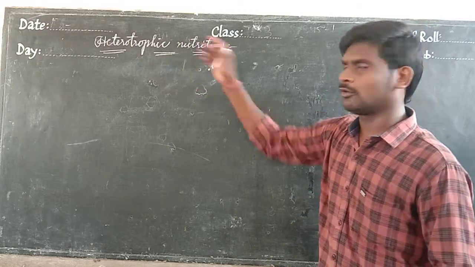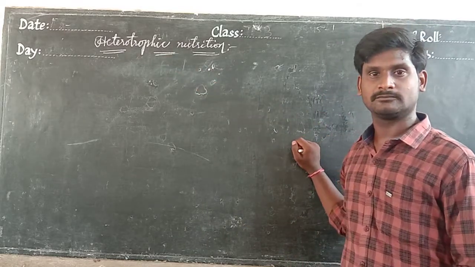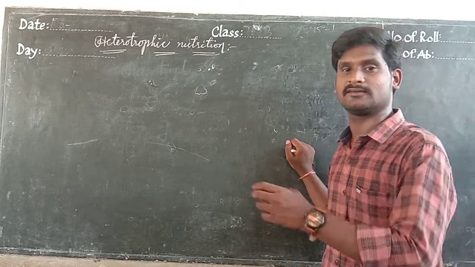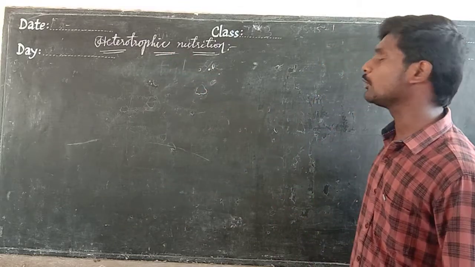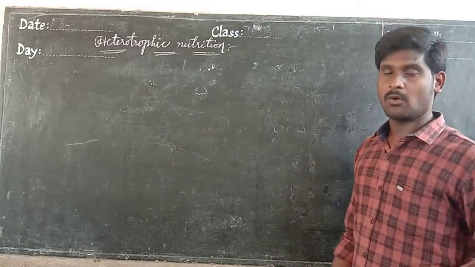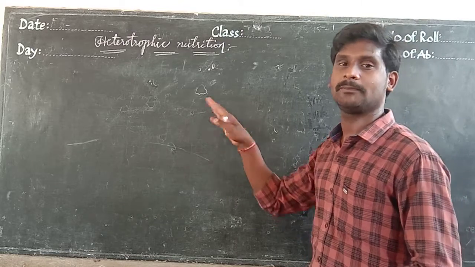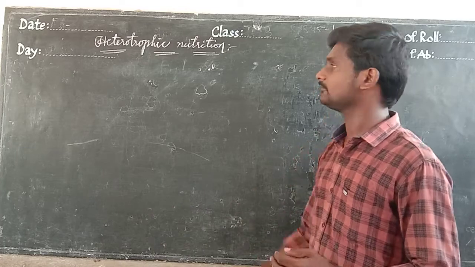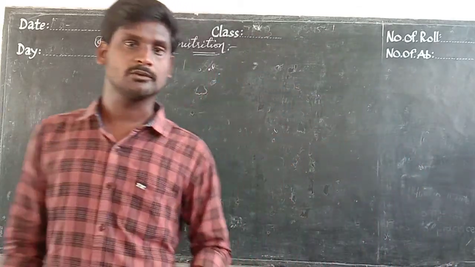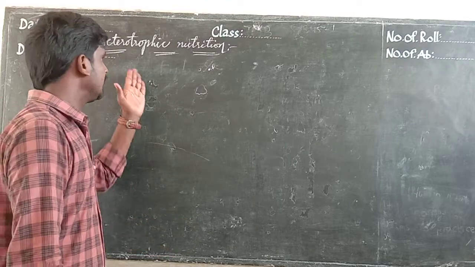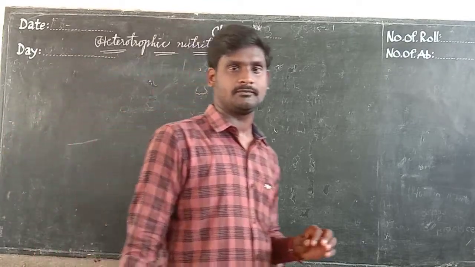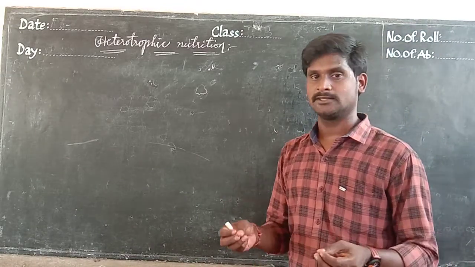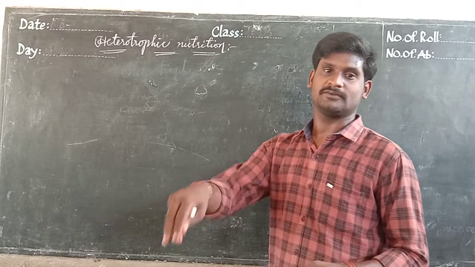So, heterotrophs cannot prepare their food. But how can they continue their life? That is the topic we are going to discuss today, heterotrophic nutrition. That means how heterotrophs can get their food, or how heterotrophs can survive. These organisms cannot prepare their food, but they should definitely get food from somewhere.